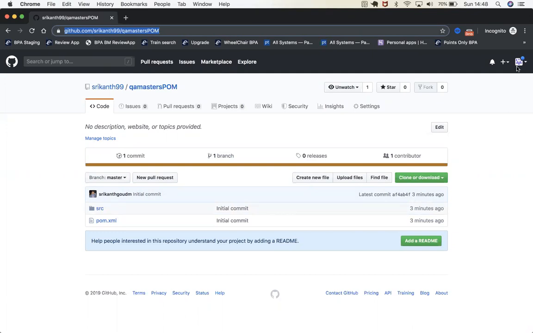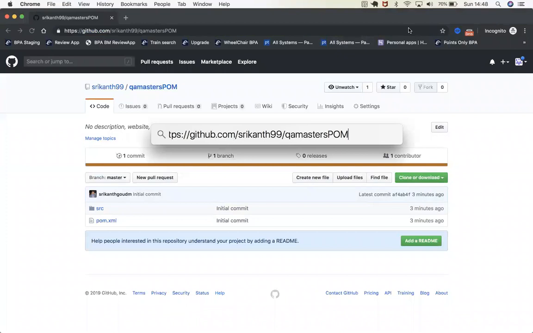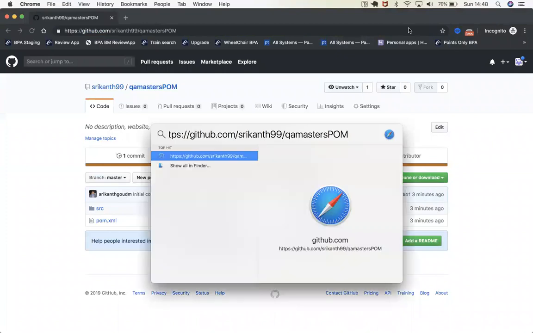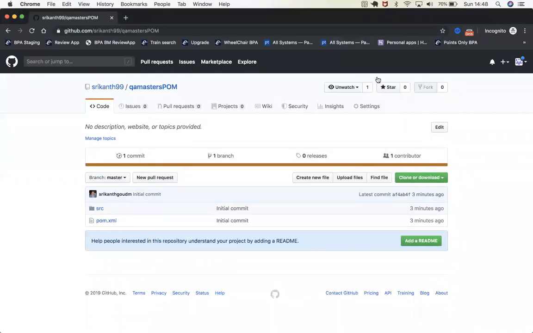First of all, you need to create an account. You log in, and whatever URL I'm going to give you, you open that. You logged in already. So I have to open my GitHub account and then copy this URL. See, I'm going to give you this URL, whichever I sent you. Then this will be open.